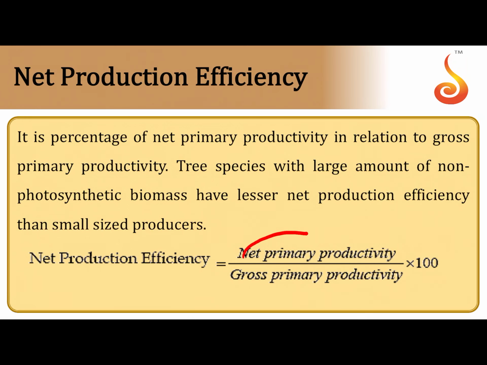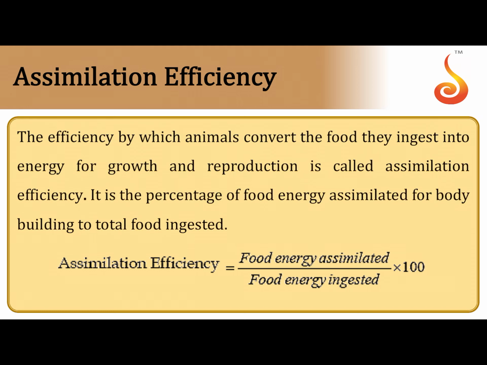Another comparison is the net primary productivity, taking into account the respiratory losses, and the gross primary productivity. How much percentage of it has been lost as respiratory loss is nothing but referred to as the net production efficiency. So it is important for you to learn these formulae.